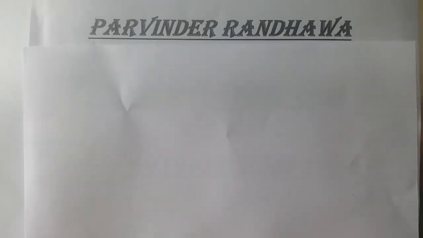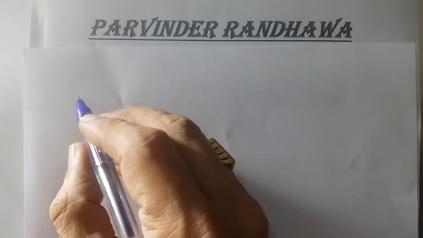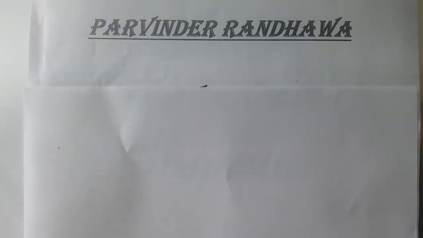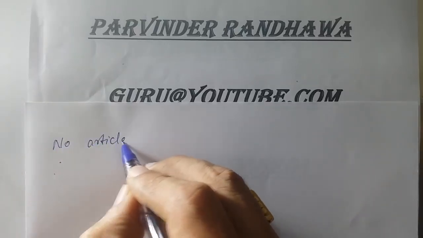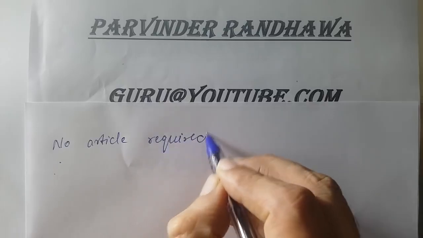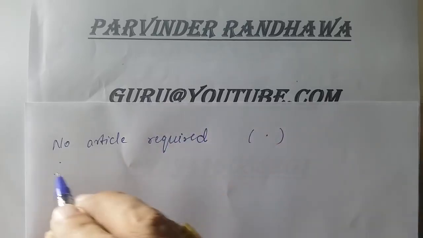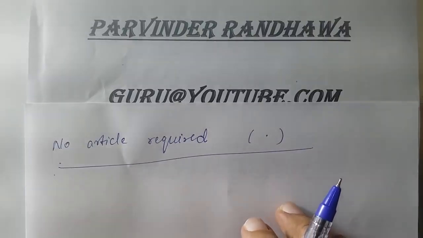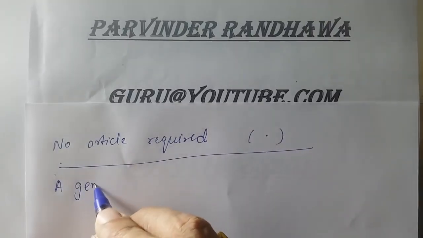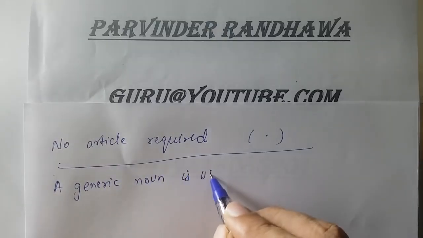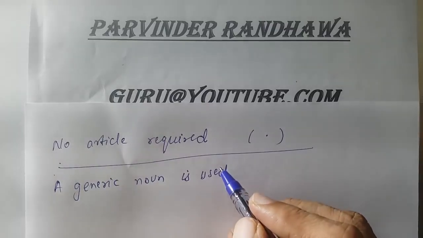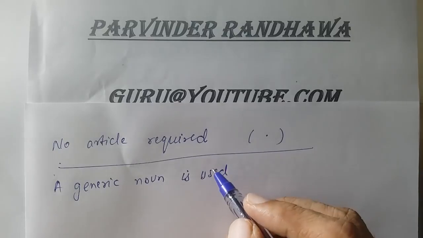Now, first of all, I want to talk about where we do not have to use the article. So in this case, you can check here one thing: no article required where we don't require an article. A generic noun is used, it means there is no need to write an article in front of a generic noun.